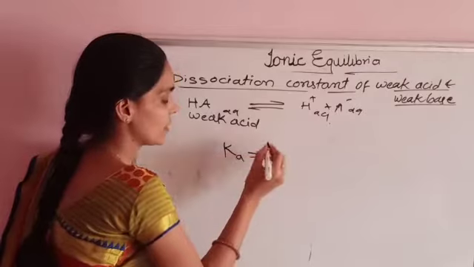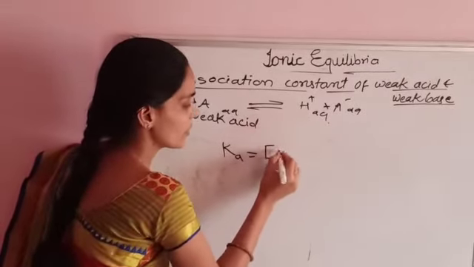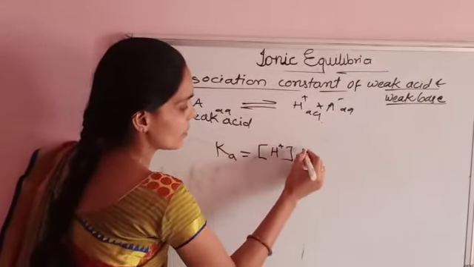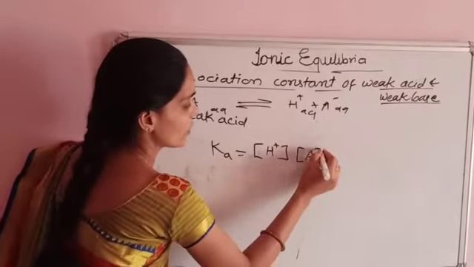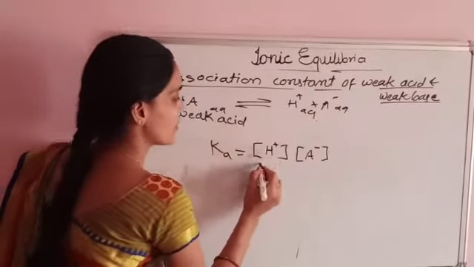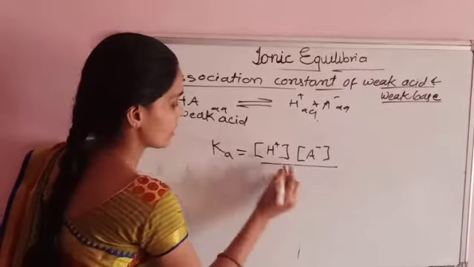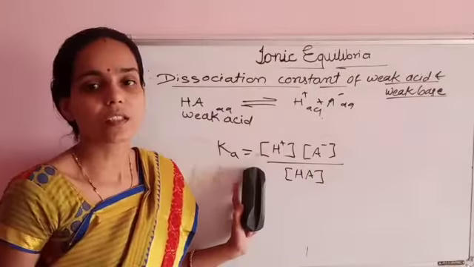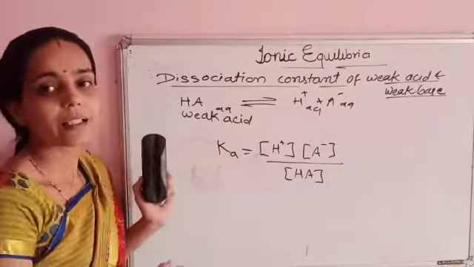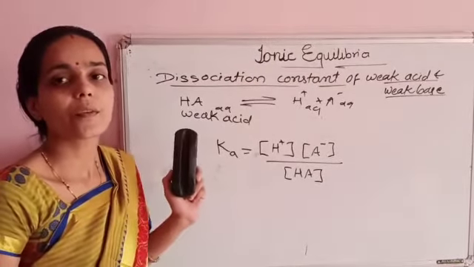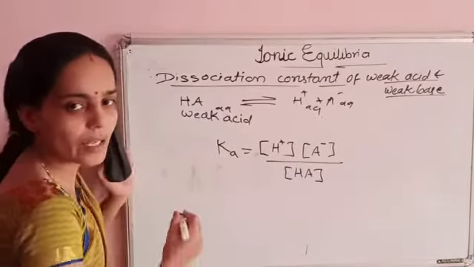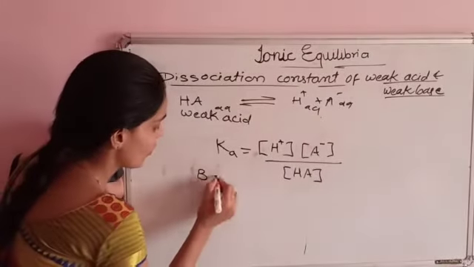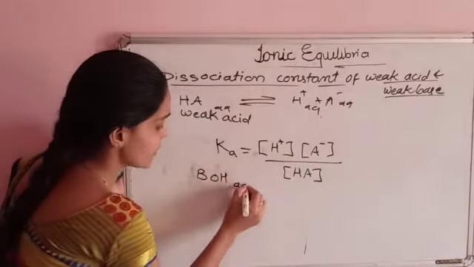Ka is equal to the concentration of the H+ ion times the concentration of the A- ion divided by the concentration of HA. This is the dissociation constant for this acid. Similarly, consider the dissociation of a weak base BOH in aqueous medium.